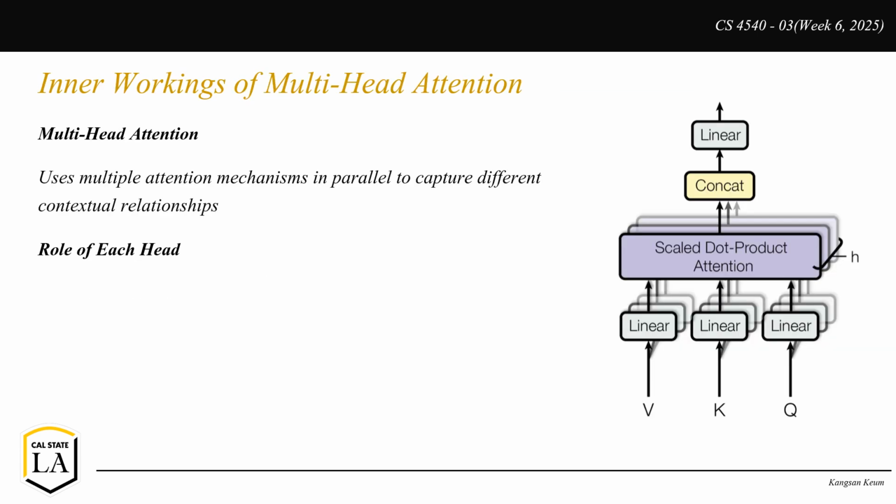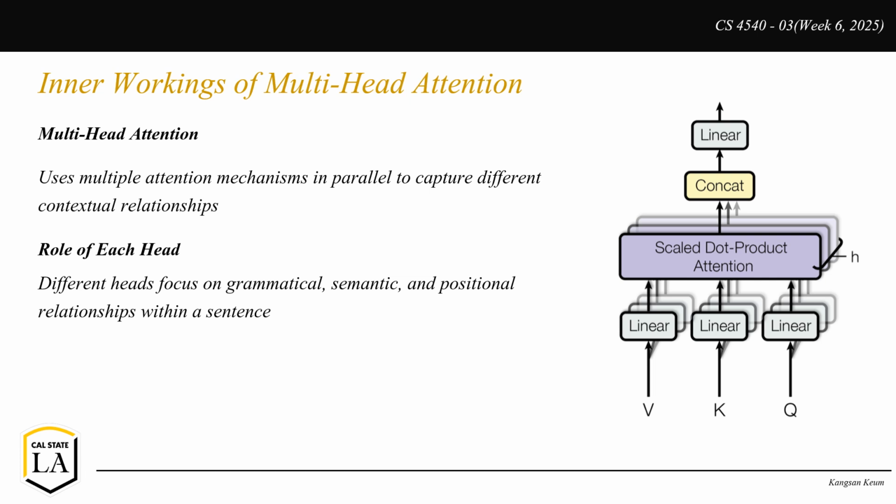Single-head attention captures only one type of relationship between words, which can be limiting. To solve this, transformers use multi-head attention, which is a technique where multiple attention mechanisms run in parallel, each learning different aspects of the sentence. For example, one head might focus on grammatical structure, like subject-verb agreement.